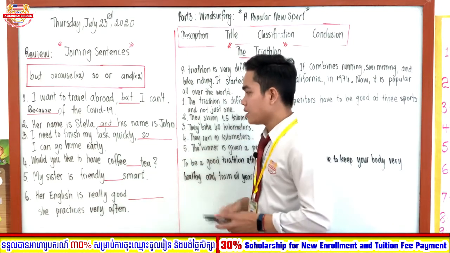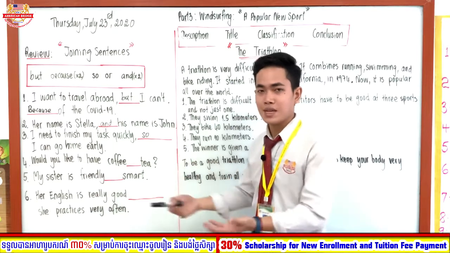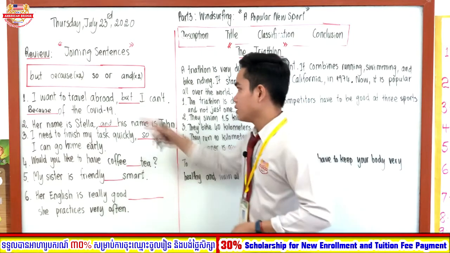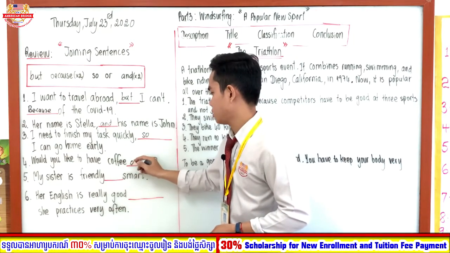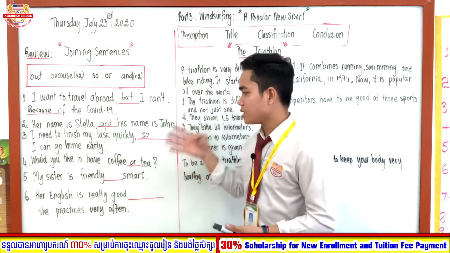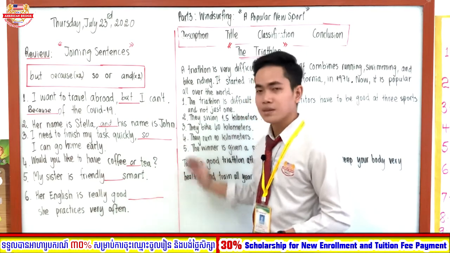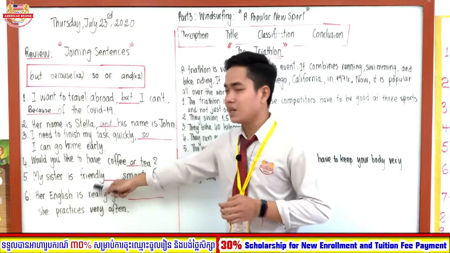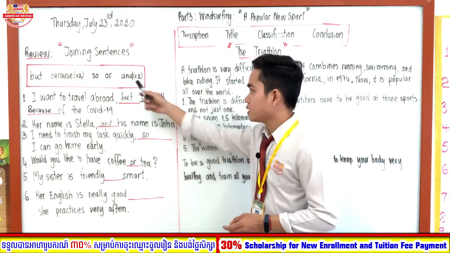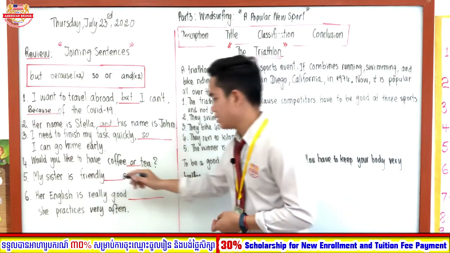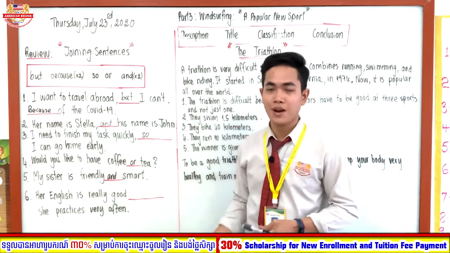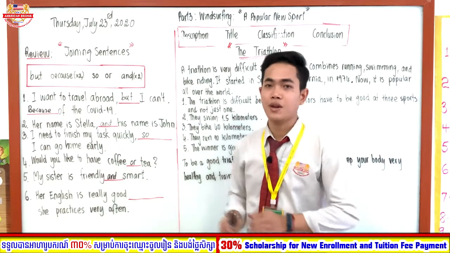Number 4: would you like to have coffee, tea? This is an option, you give somebody a choice, so the word is or. Would you like to have coffee or tea? Good. Number 5: my sister is friendly, smart. Friendly is an adjective and smart is also an adjective, so you need to use and, because it connects the words friendly and smart, both adjectives in our sentence.